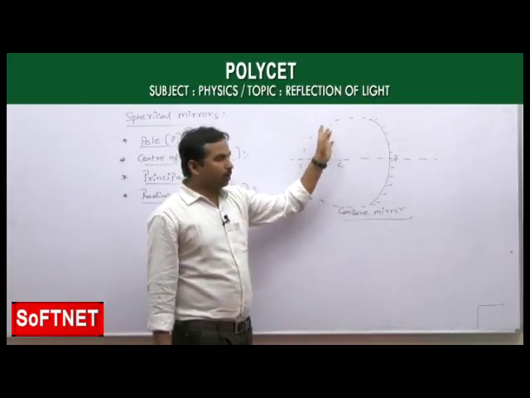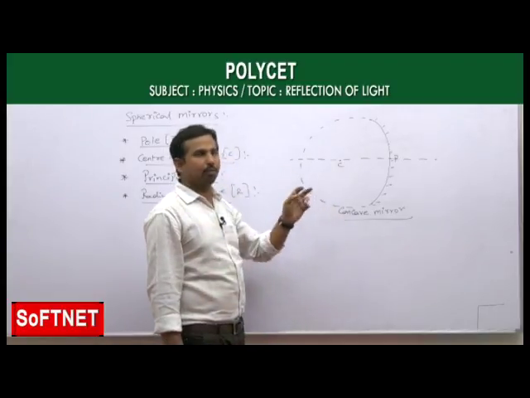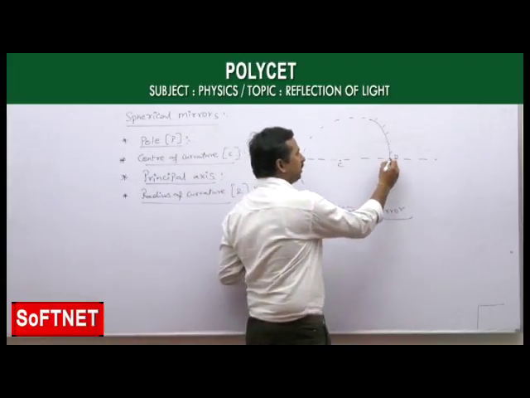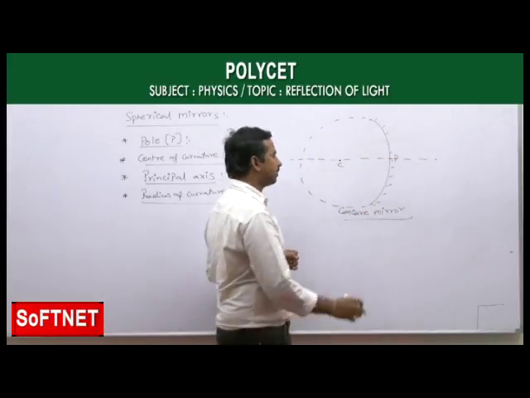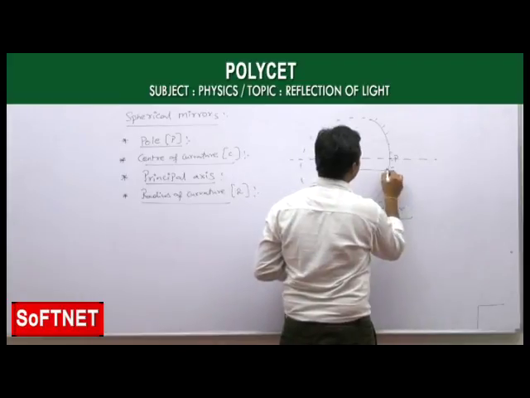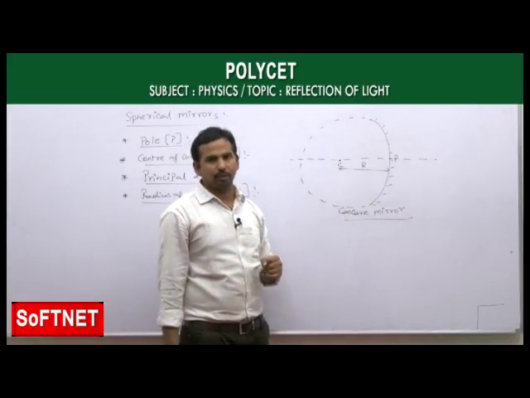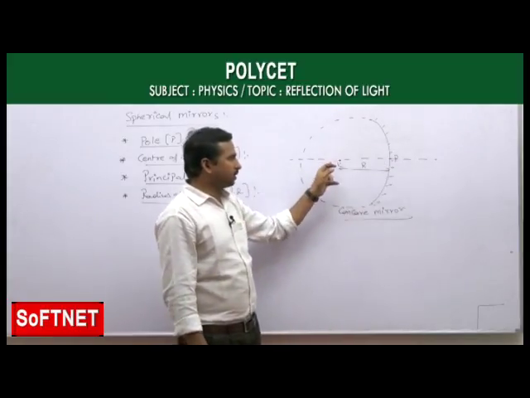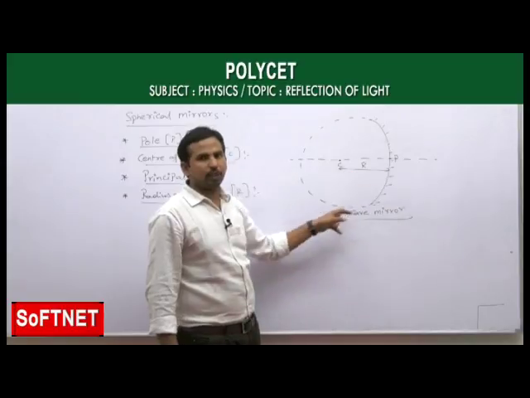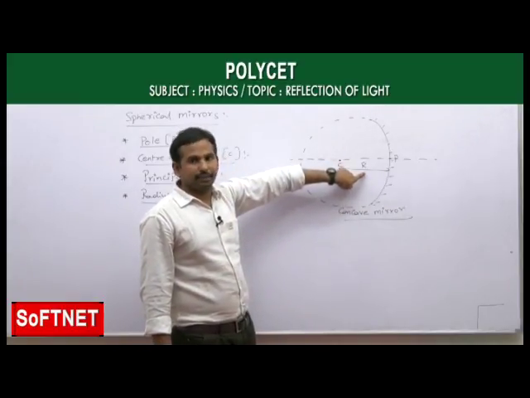Radius of curvature is like the radius of a circle, as here we are talking about a sphere. Radius of curvature is nothing but the distance between the pole and the center of curvature. This distance we call the radius of curvature, that is, capital R. The distance between the pole and the center of curvature of this spherical mirror, that we call the radius of curvature.